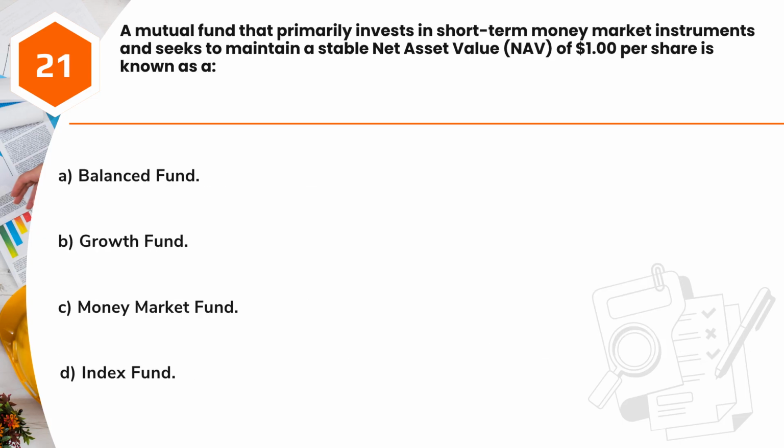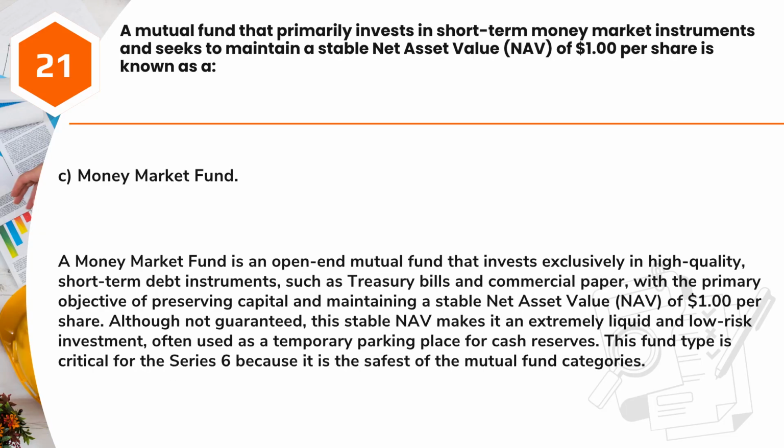Question 21. A mutual fund that primarily invests in short-term money market instruments and seeks to maintain a stable net asset value, NAV, of $1 per share is known as A. Balanced fund. B. Growth fund. C. Money market fund. D. Index fund. Answer: C. Money market fund.